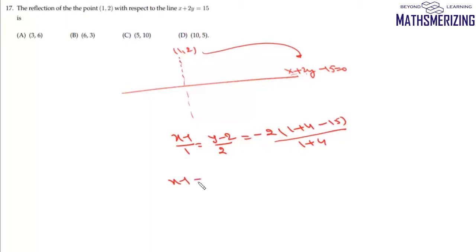So it'll be 1 plus 4. So we'll get this as x minus 1, y minus 2 upon 2. Now here it will be minus 15 plus 5, minus 10, minus 20, minus 20 upon 5. So it will be simply minus 4. So value of x is 5 and value of y is 10. So reflection of this point about this line will be 5, 10, and that's your option number C.